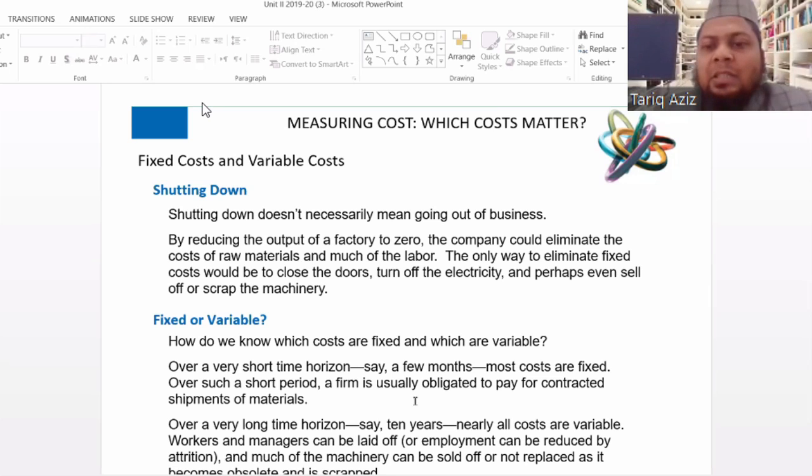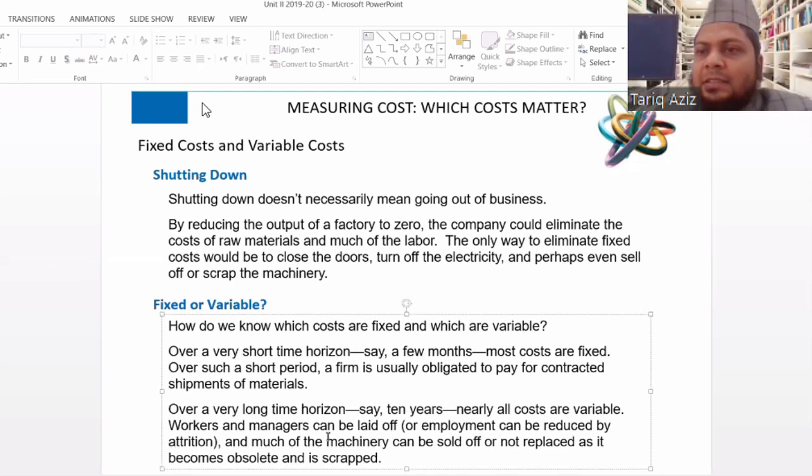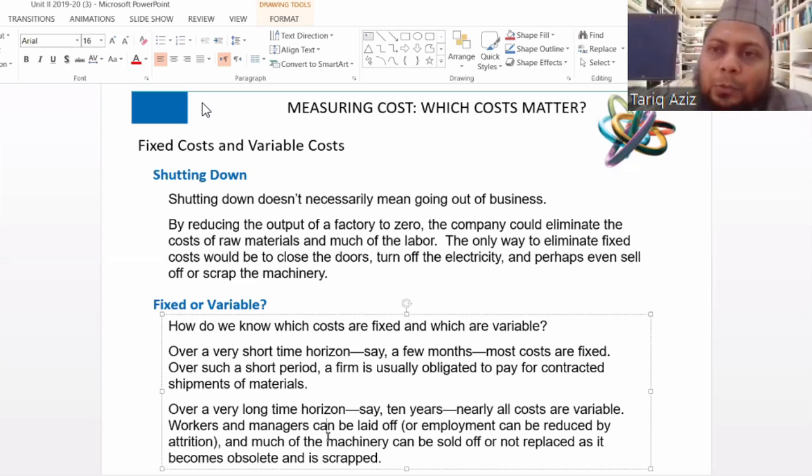All costs are of the nature of variable. Workers and managers can be laid off, employment can be reduced by attrition, and much of the machinery can be sold off and can be replaced as those machineries become obsolete and scrapped. So in a very short period of time, every cost is variable. In a very long period, say for example 10 years, every cost is fixed. So every cost is variable in the long period, and in the short period, every cost is fixed.